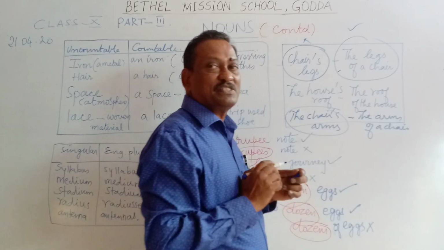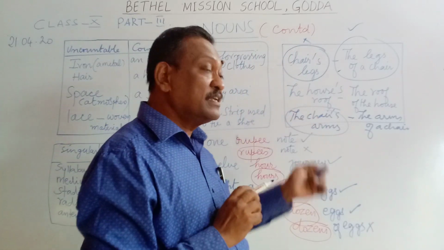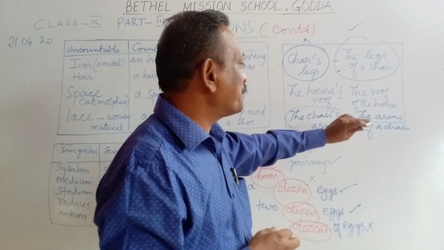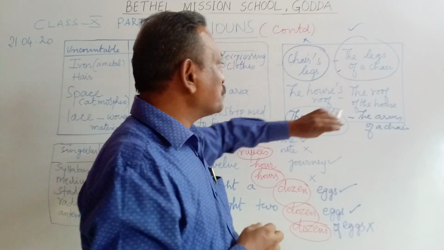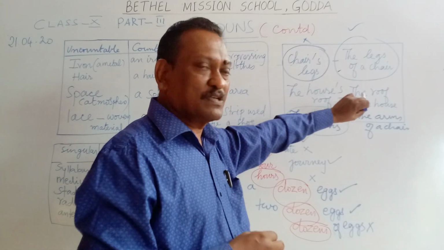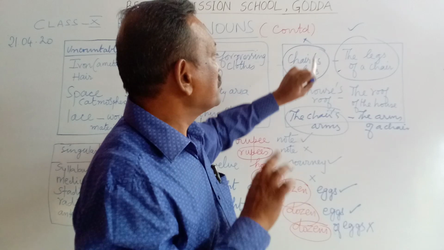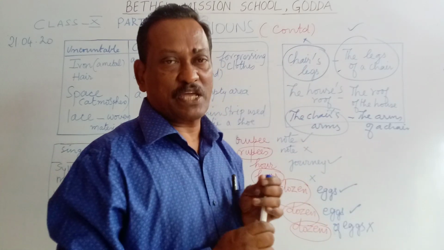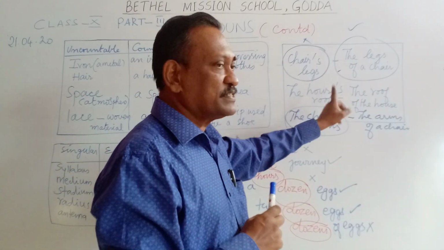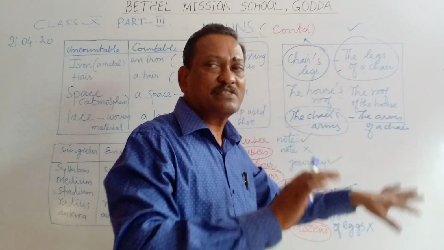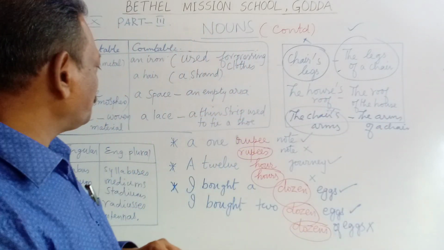Why? Because a chair doesn't have life. It is an inanimate object. So we use a phrase. Remember to write phrases when it comes to inanimate objects. They don't take a possessive case. Rather, you change the phrase and write it in the correct manner.